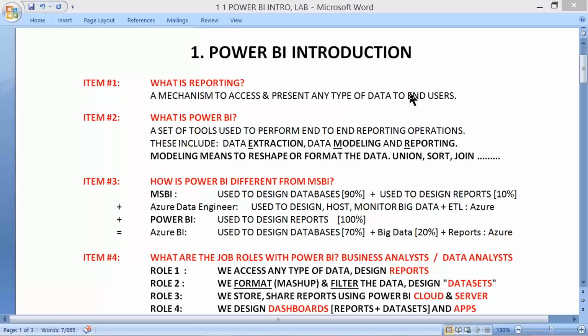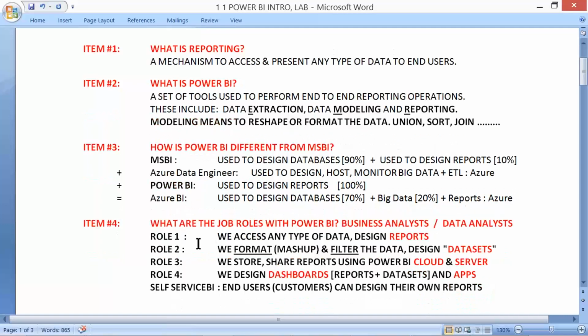Let's continue. Now, what do we actually do at our job desk? Yes, it's not just about reports. No, not only about reports. Well, reports are always a basic ingredient and the daily routine activity we need to do. But apart from report design, we need to define something called a data set, the ingredient for the actual recipe.